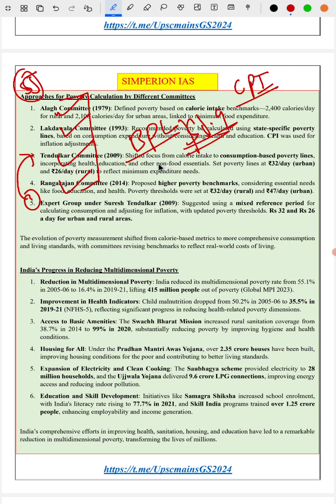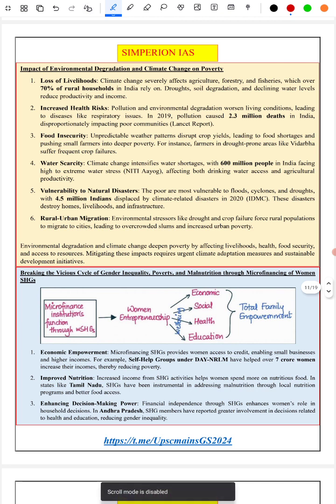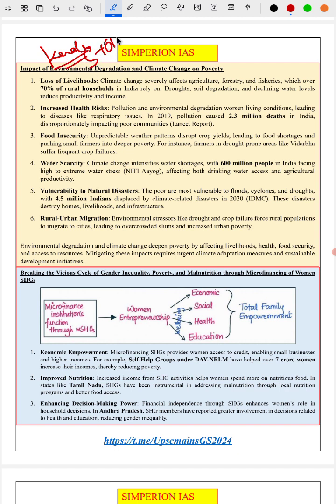Next is India's progress in reducing multidimensional poverty. Very important: what did India achieve in reducing poverty from 1947 till now? The next topic is the impact of environmental degradation and climate change on poverty. This is a very recent, contemporary topic. It's very important. Recently there were floods and landslides in the Western Ghats in Kerala. More than 5 or 10 thousand people were displaced. They lose their homes and their agriculture.